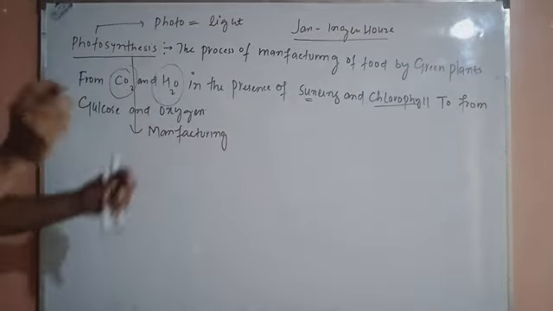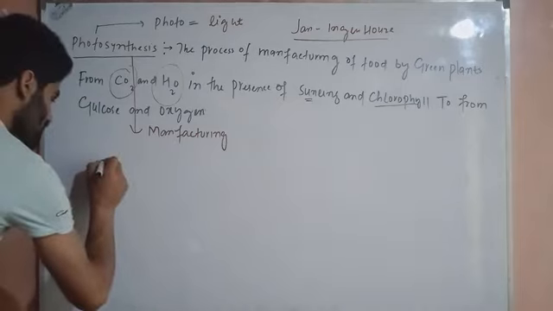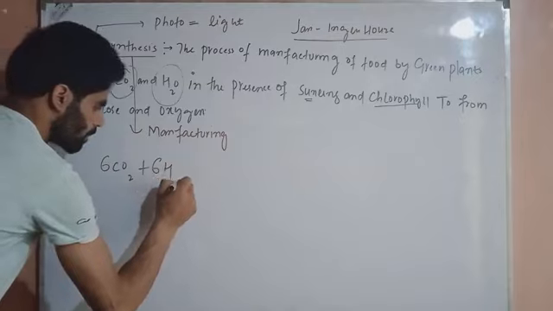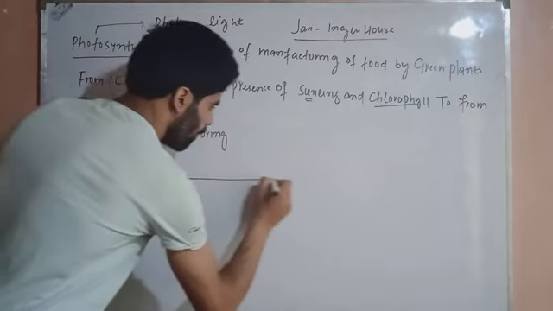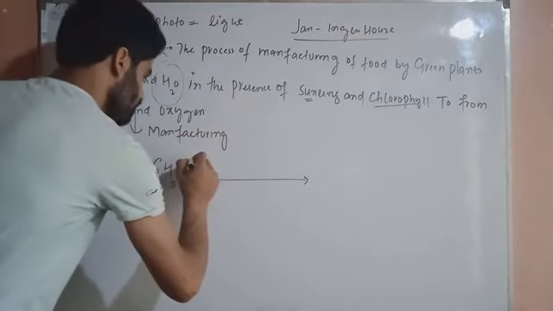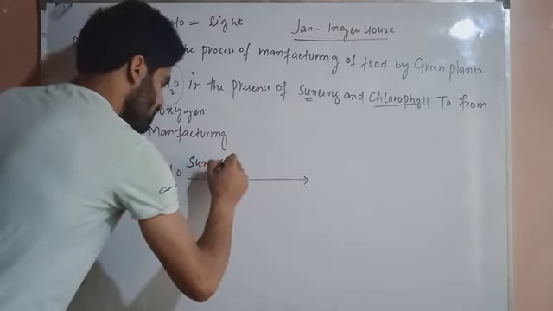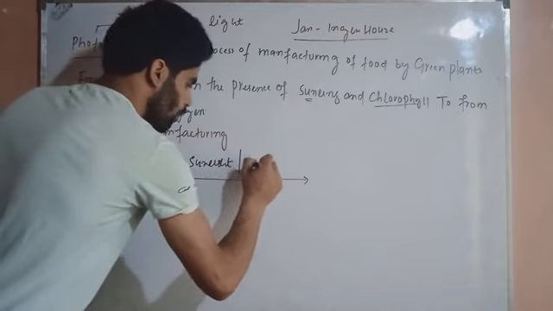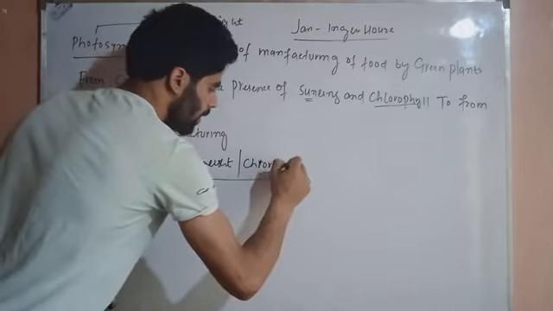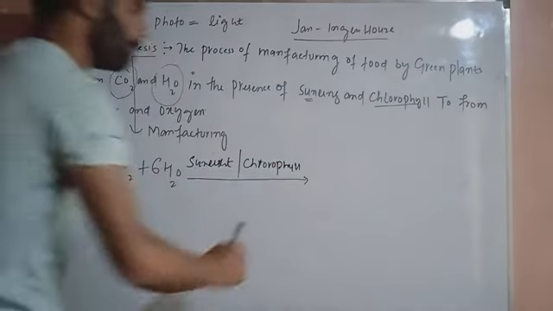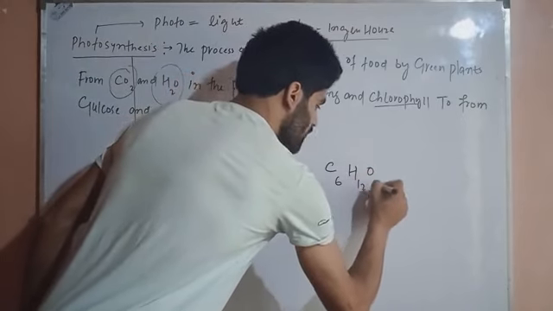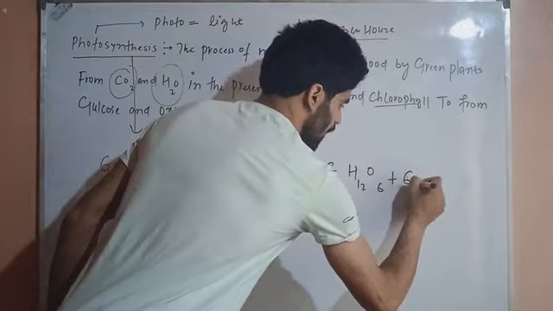I can write the equation of photosynthesis. For example, 6 times carbon dioxide plus 6 times water, in the presence of sunlight and chlorophyll, forms C6H12O6 plus 6 times oxygen.